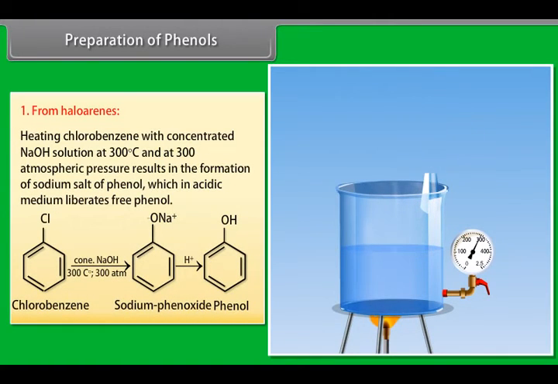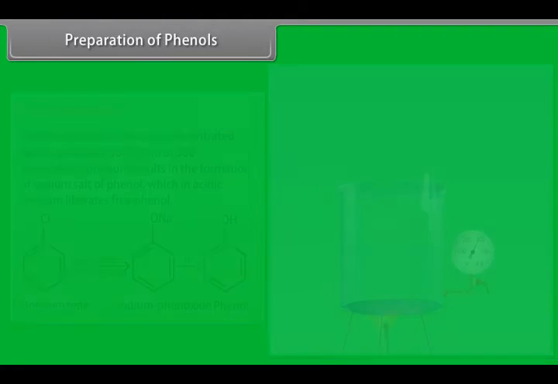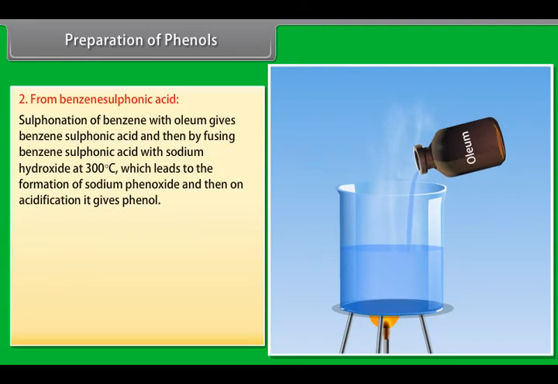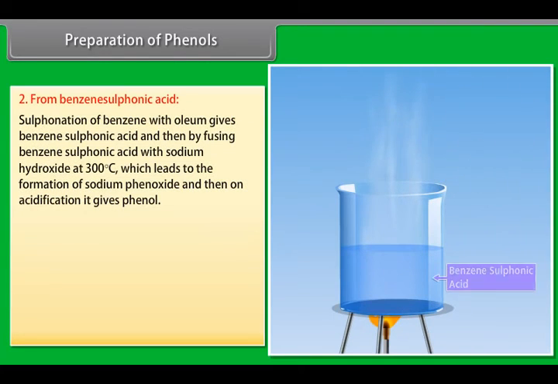Preparation of alcohols. From carbonyl compounds, by reduction of aldehydes and ketones. Aldehydes and ketones are reduced to primary and secondary alcohols respectively by reacting them with hydrogen gas in the presence of finely divided metal such as palladium, platinum, or nickel. Alcohols can also be prepared by the reaction of carbonyl compounds with sodium borohydride or lithium aluminium hydride.